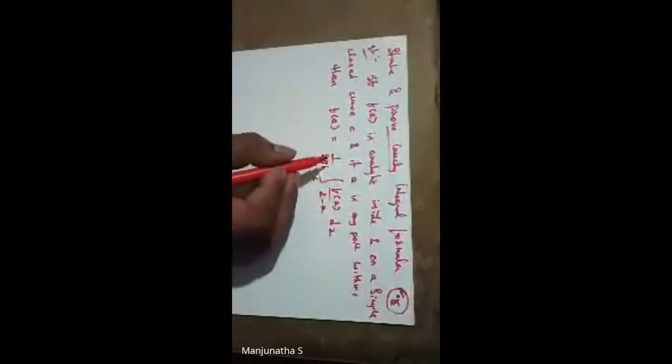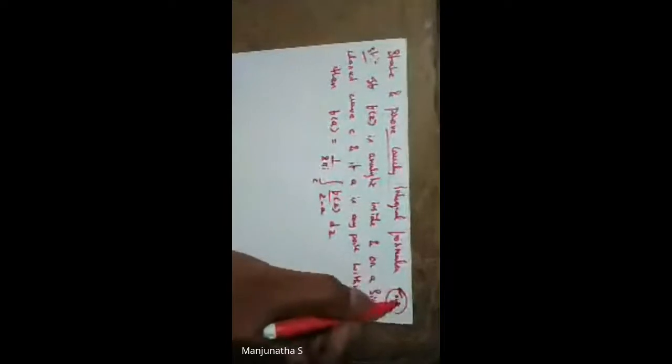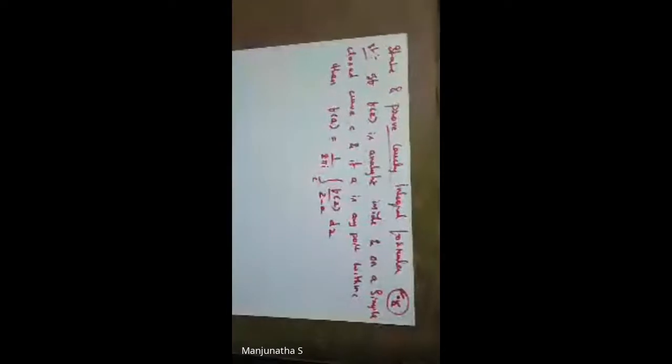For this derivation, we'll use another curve, which lies entirely inside this curve, and that consequence helps you to prove this theorem. So here we'll go for the proof. The proof is simple. Since A is any point, we'll go for a direct diagram, so that you can understand easily. So this is the diagram.